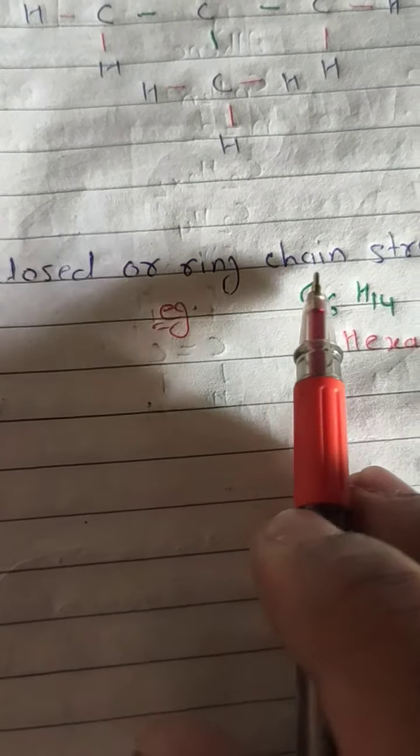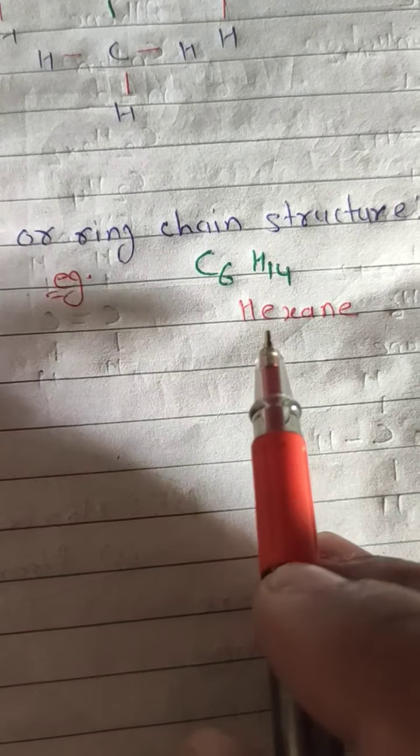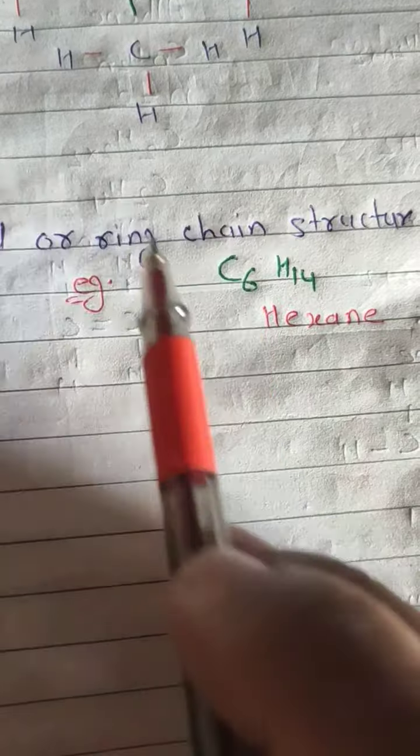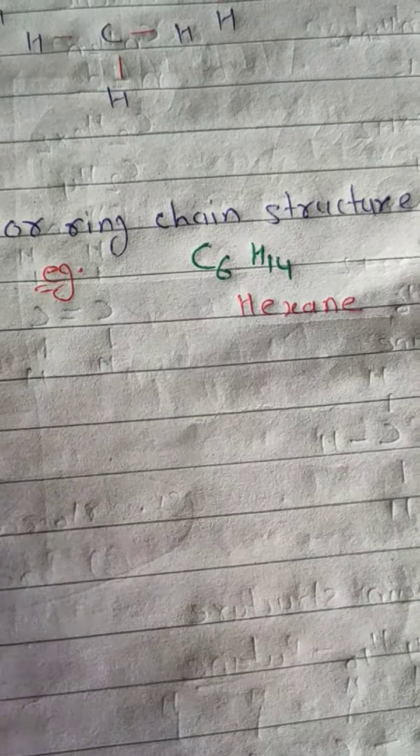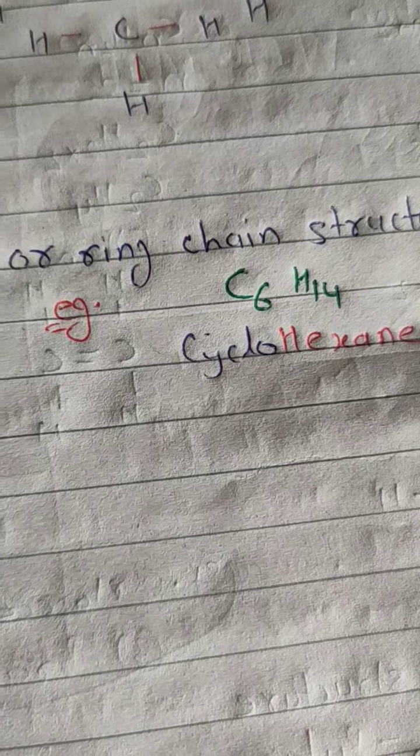Now look at the closed one. See, closed or ring chain structure. Example C6H14. 6 carbons and 14 hydrogens is known as hexane. So if we want to make it closed, its name becomes cyclohexane. Let me draw this.